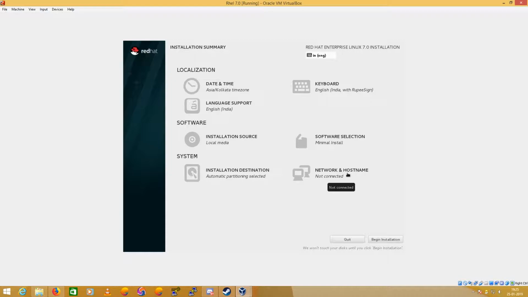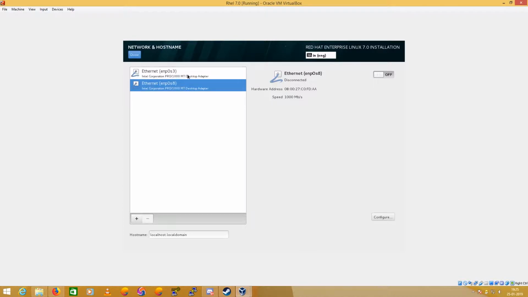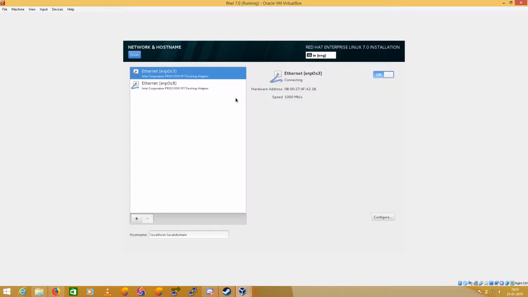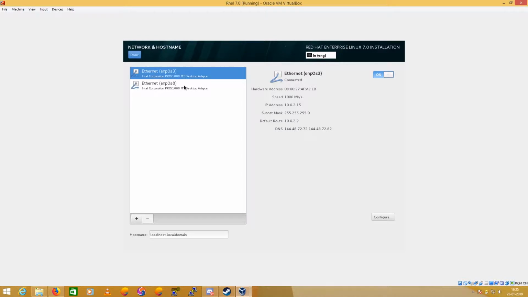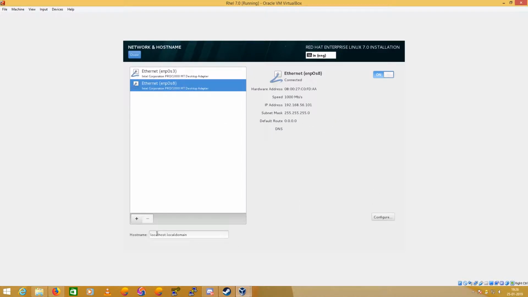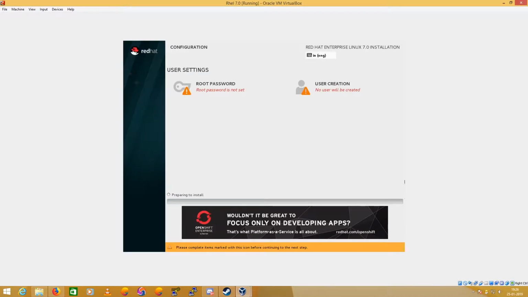Okay, and this is the core thing, network. Here, as you can see, there are two network interfaces, both showing as disconnected. Just go ahead and switch them on. As you can see, you've got an IP address here. And you want to give it a host name. I'm going to give it bob.example.com. So that's going to be its host name now. Go ahead and click on done and click on begin installation.